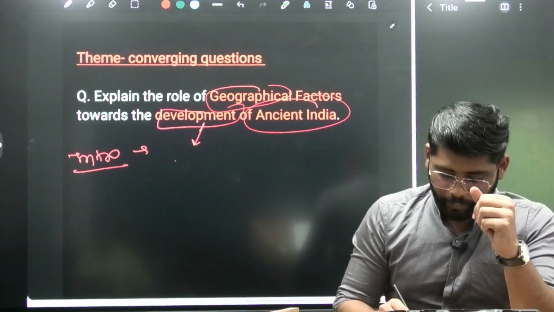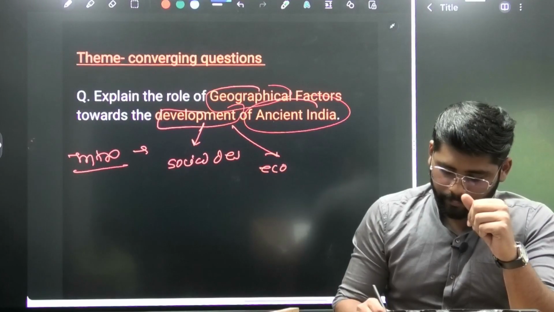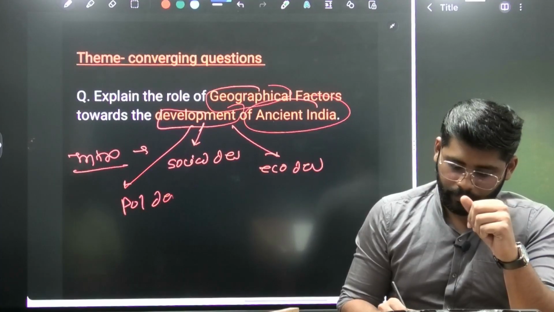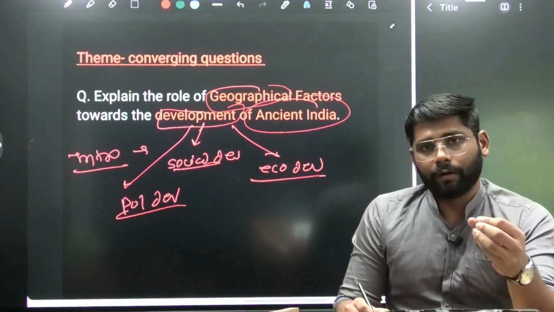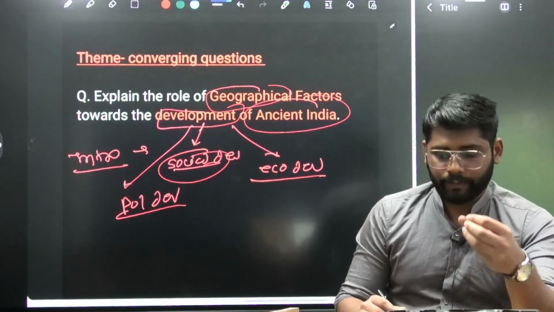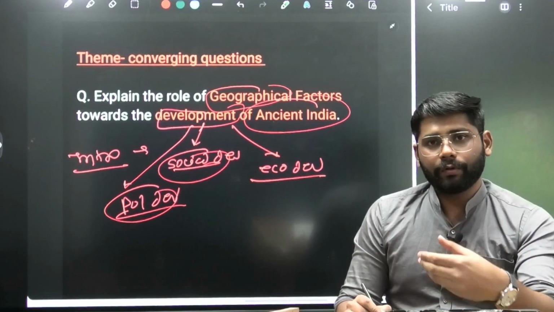We are separating social development, economic development and political development. As we were saying yesterday about the ancient history and medieval history question, at that time we used this aspect, that is social, economic and political. The same way we are going to deal with this question also.